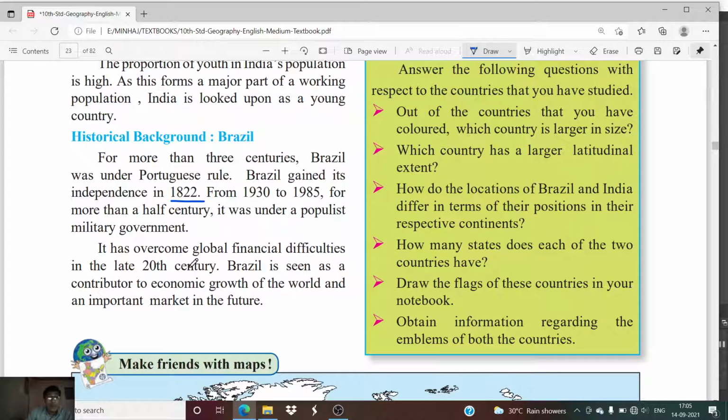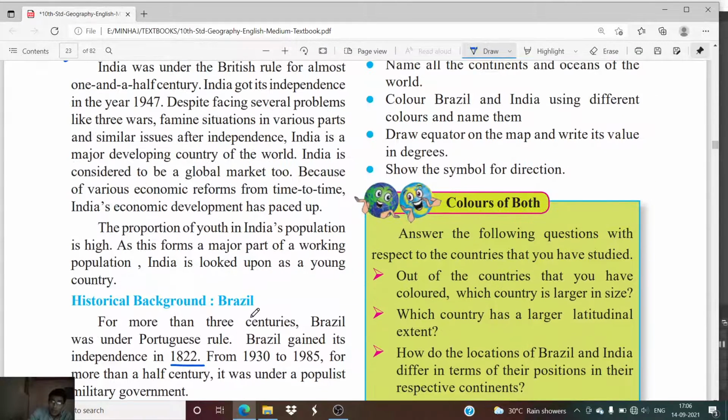Then it overcame global financial difficulties in the late 20th century, and Brazil is seen as a contributor to the economic growth of the world and an important market in the future. So Brazil has also faced a lot of difficulties, considering the imperial rule which was imposed on them. After the imperial rule also, they faced the dictatorship of the populist military government. But they have overcome a lot of global financial difficulties, and they are also a developing country. In the future, Brazil is also considered an important market in the world.